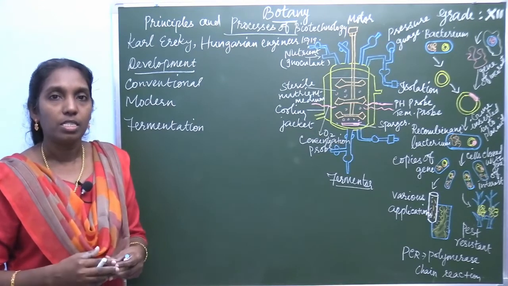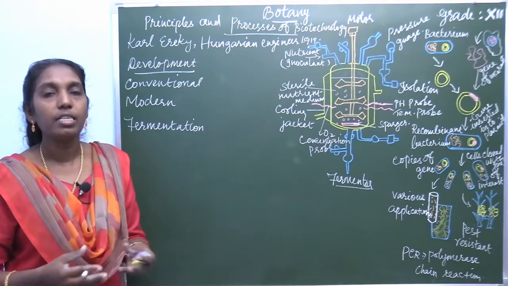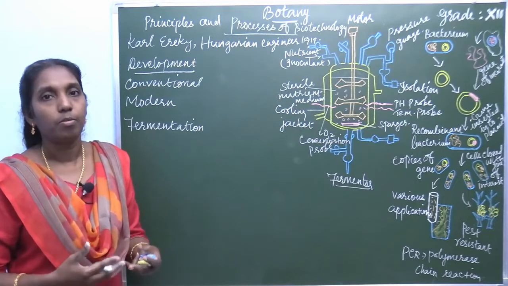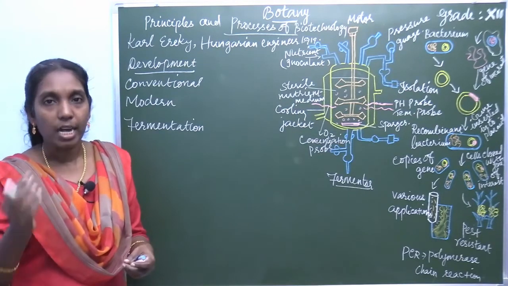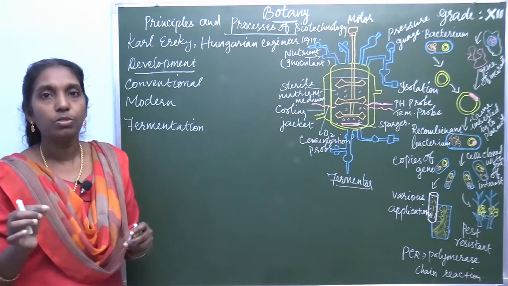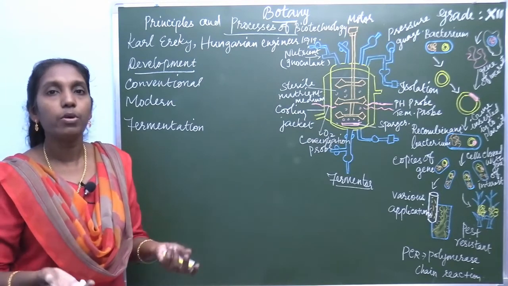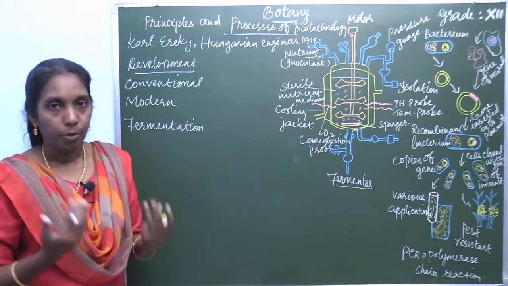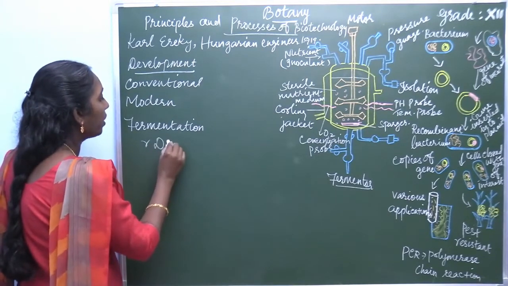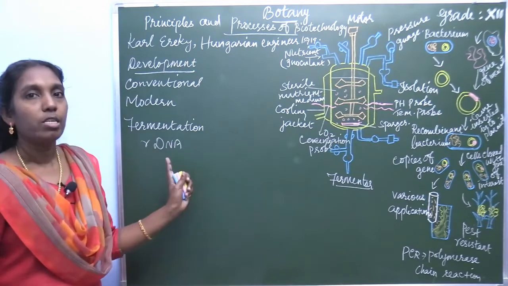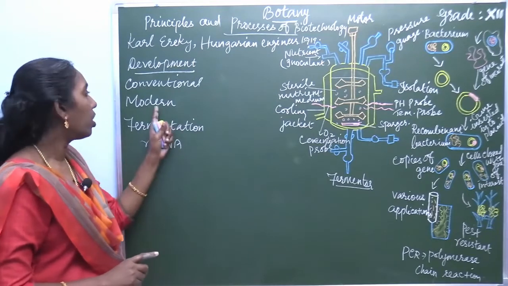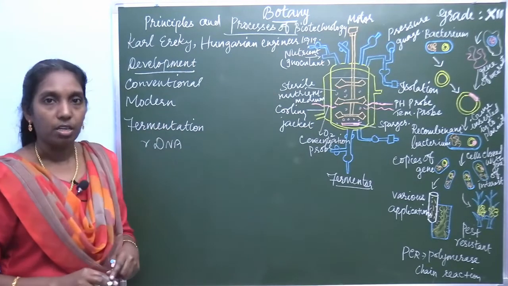The first feature is manipulating the DNA, where the DNA of the organism is transferred. The DNA-coded gene can be transferred to another organism, producing a new product, or rDNA, recombinant DNA technology. This rDNA technology is one of the main features in the modern method.